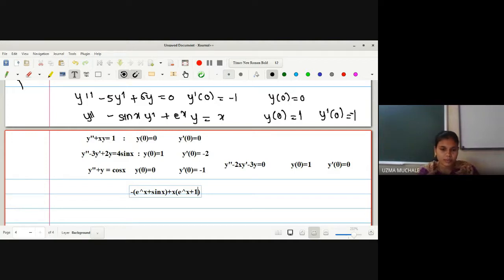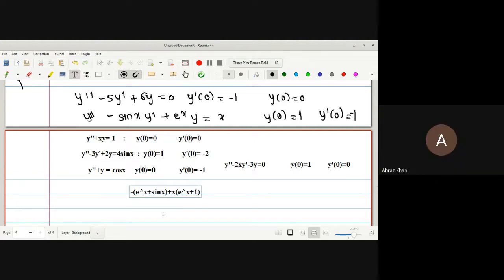You have to verify. There will be only a difference of plus and minus, because someone took x, sorry. Sometimes a student takes e raised to x, so that is also possible. Okay, you have to verify for this second example: f of x, lambda is 1, k of x, t is sin x minus e raised to x in the bracket x minus t. Okay.